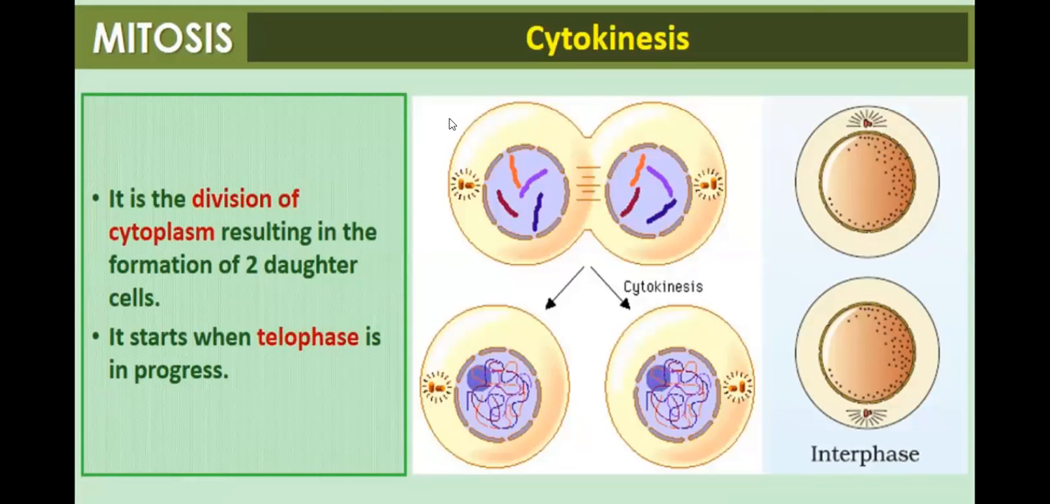After karyokinesis, there is a division of the cytoplasm that is called cytokinesis. Cytokinesis is the division of the cytoplasm resulting in the formation of two daughter cells. So when one nucleus divides, that is called karyokinesis. Now this cell will divide, and because of cytokinesis two cells will be produced. It starts when telophase is in progress.